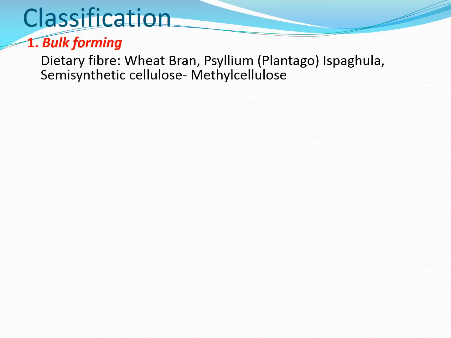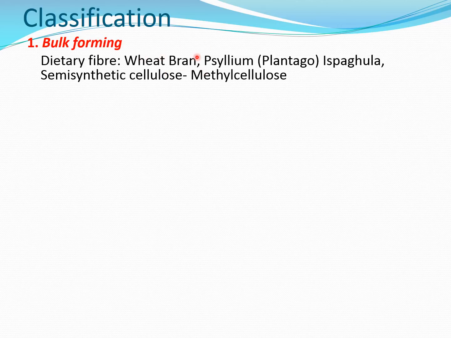Now coming to the classification. There are 4 classes. The first one is bulk forming. As the name suggests, they increase the bulk of feces, because of which they can be easily propelled outside the intestine. They include dietary fiber, which includes wheat bran.